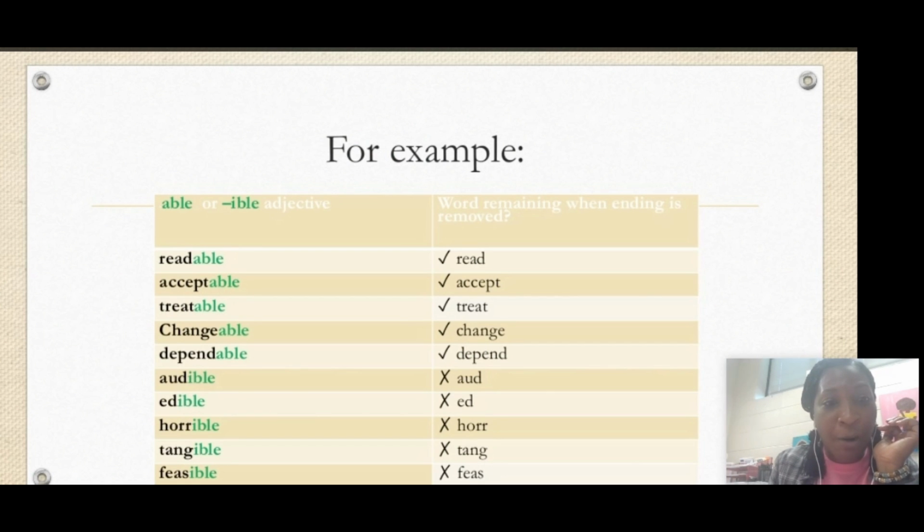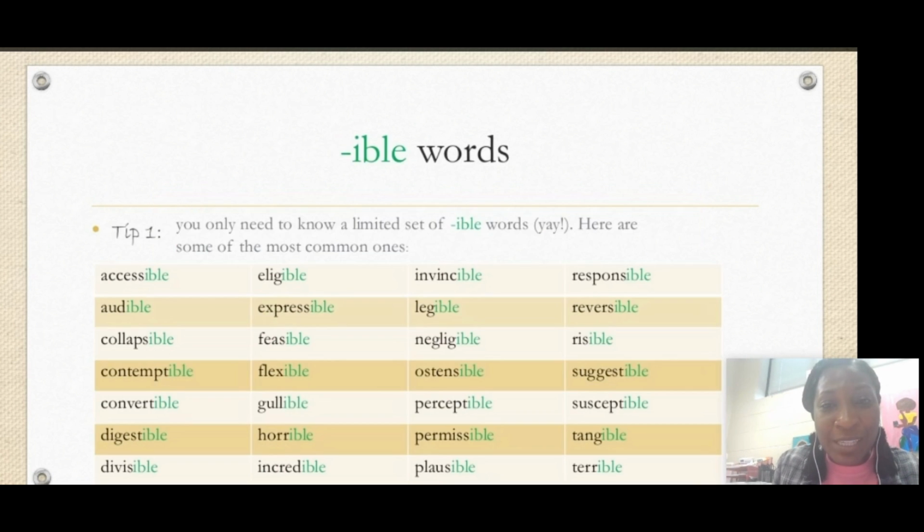Here's some checkpoints. I already gave you readable, read, check, acceptable, check. We can use accept as a root word. But look down to edible. You know how you want to edit your paper? So if that word is edible, able to be edited, then it cannot stand alone, okay? And then you see how it ends in ible? When it can stand alone, usually it ends in able. When it cannot stand alone, usually it ends in ible. And remember, both of them mean the same thing. They mean able to be, okay?